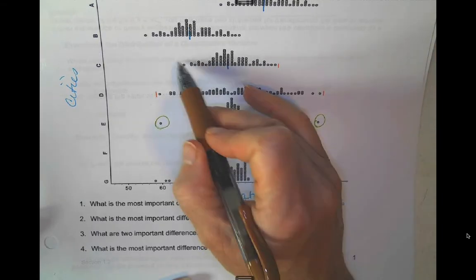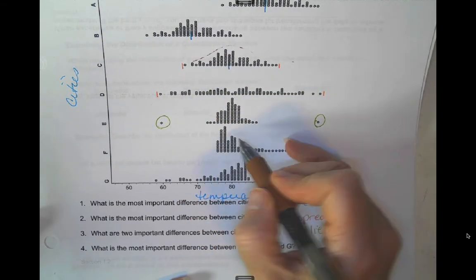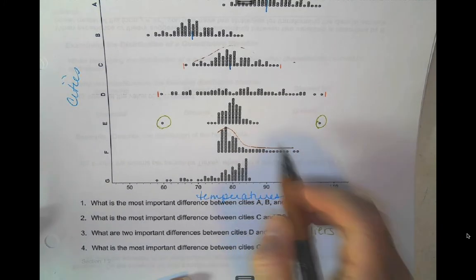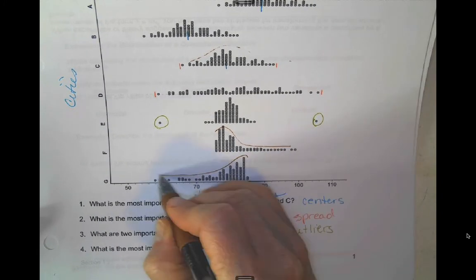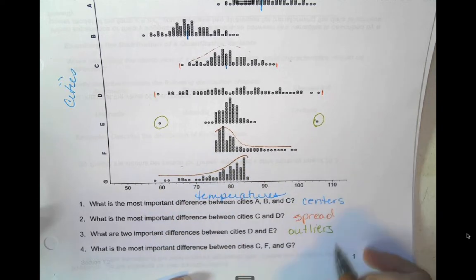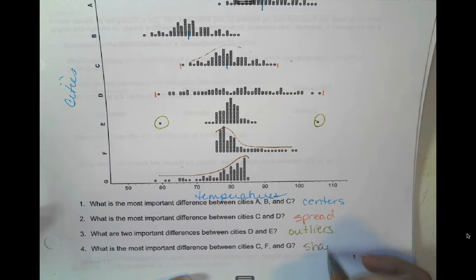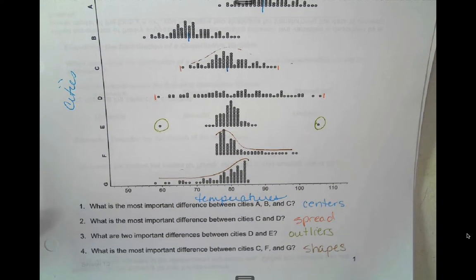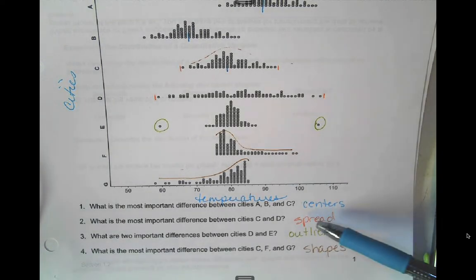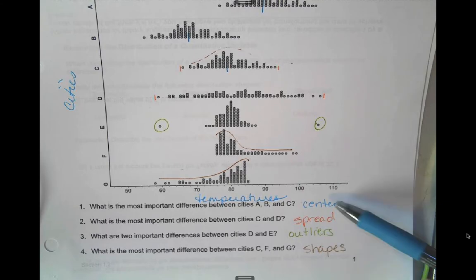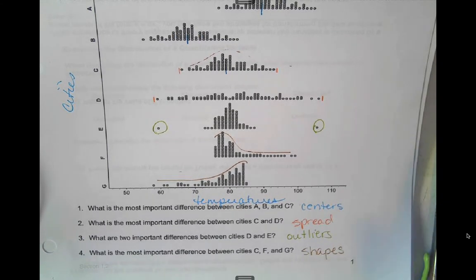And then what's the most important difference between C, F, and G? C is more symmetric. F is skewed. The tail is over here, so it's skewed to the right. G is skewed, the tail is over here, so it's skewed to the left. Their shapes are different. So again, there's your SOCS right there. So your shape, outliers, center, and spread.